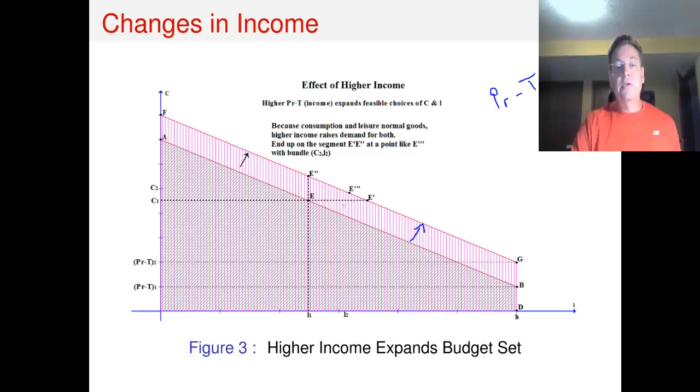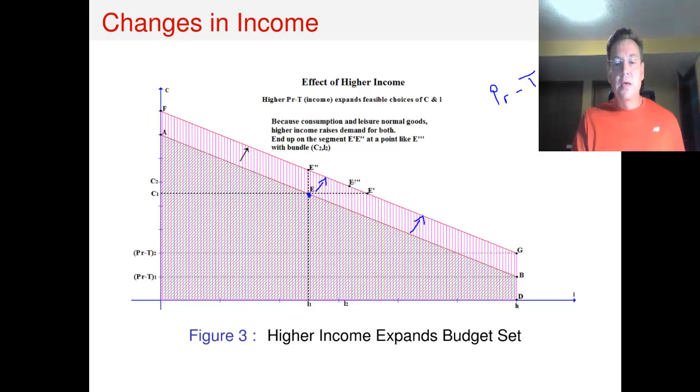Now we just apply the reasoning that comes directly from the properties of preferences. If the consumer started at point E and now she has more income, well, because consumption and leisure are both normal goods, she'll want to try to increase both of those. And that means we know she'll move in a northeastern direction from point E. And here I've just marked it as E triple prime. This is a pure income effect.